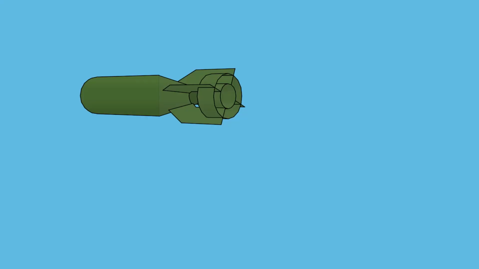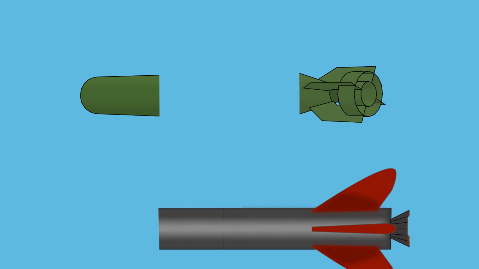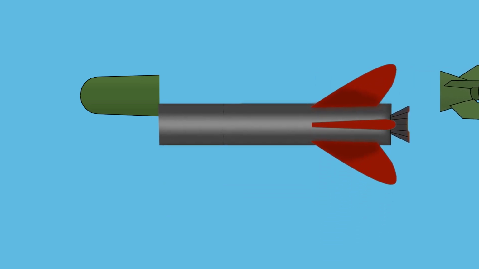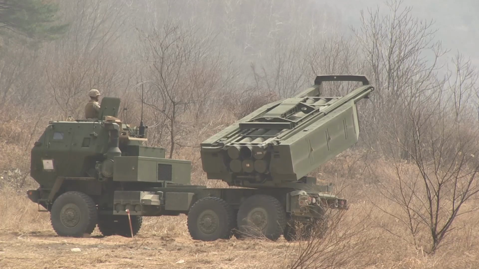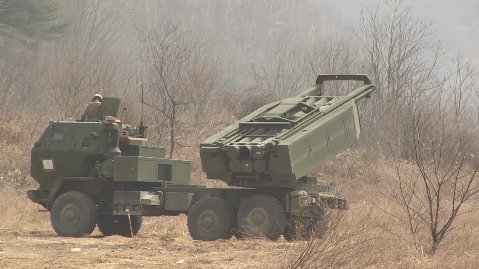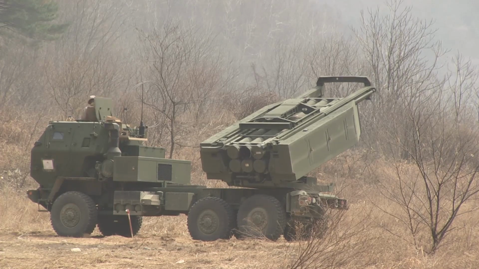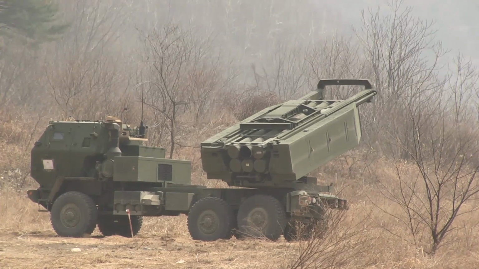Now if you remove the tail unit and fit a propelling device or the rocket engine to propel the bomb, it will turn into a rocket. Here the bomb is called warhead. Rocket too has the fins at the rear to stabilize it in flight. A large caliber rocket can be launched from separate launcher or it can be launched from a multi-barrel launching system.